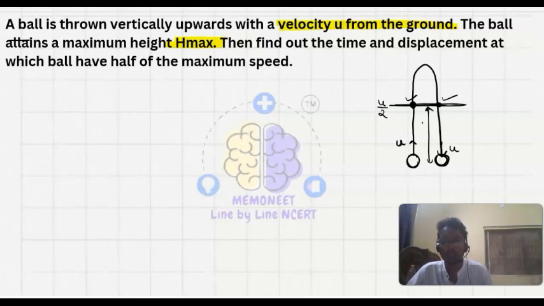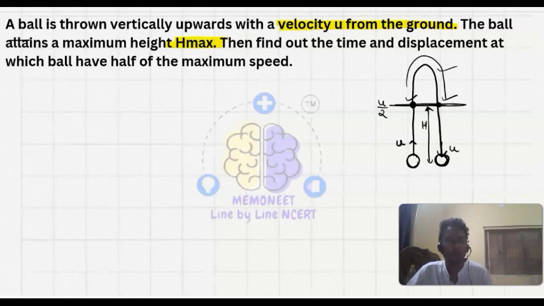Let's say displacement is s. When we are covering from here to here, the displacement will cancel out, because we move in the positive direction and then in the negative direction, so the displacement will have one value. But for the time we are getting two values.